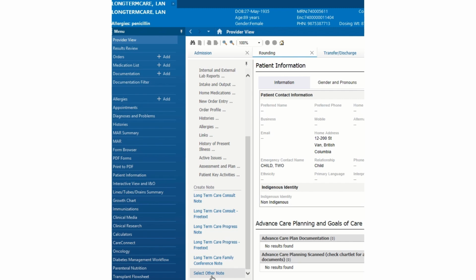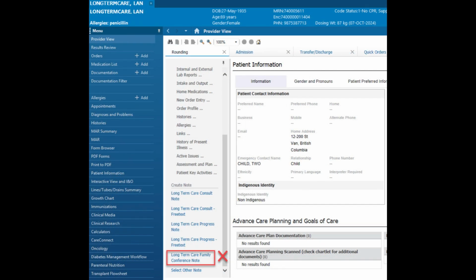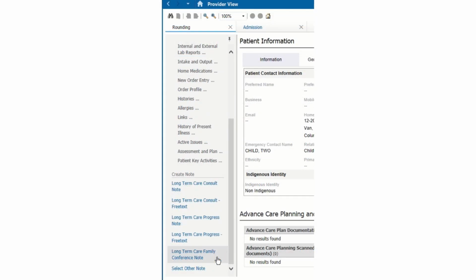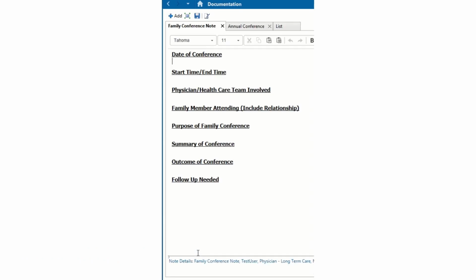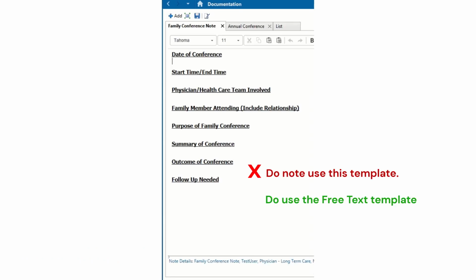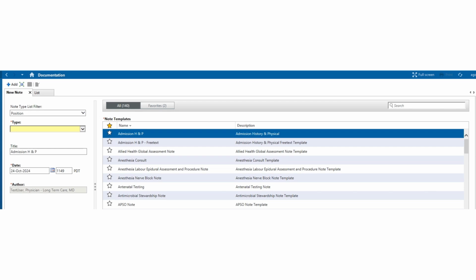Please do not use the existing hyperlink under the Rounding tab called Long-Term Care Family Conference Note to create your document. Here's why. This template will not automatically populate the information from the Care Conference PowerForm completed during the meeting. Using the auto text here may result in a note with redundant information. Let's continue with creating the note.